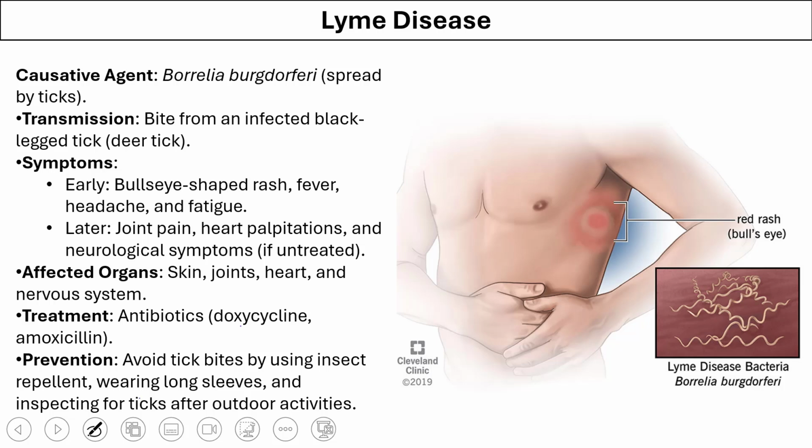Lyme disease is caused by Borrelia burgdorferi. It is transferred by the bite of a tick from a deer. The common symptoms related to this disease are bull's-eye shaped rashes, fever, headache, fatigue, and in later stages there can be joint pain, heart palpitations, and some neurological symptoms. The organs mainly affected are skin, joints, heart, and nervous system. Common treatment is antibiotics, and this disease can be prevented by just keeping yourself safe from the bite of ticks.